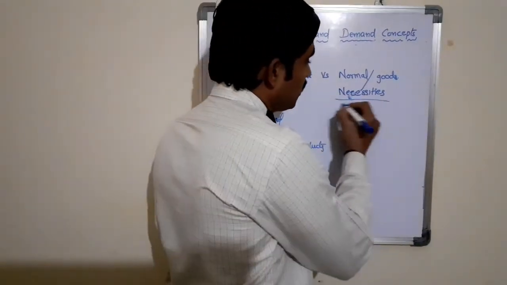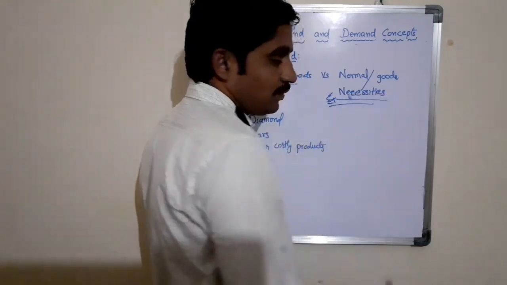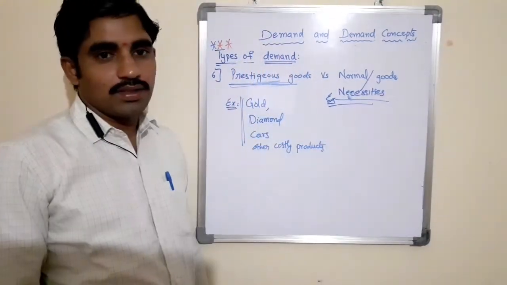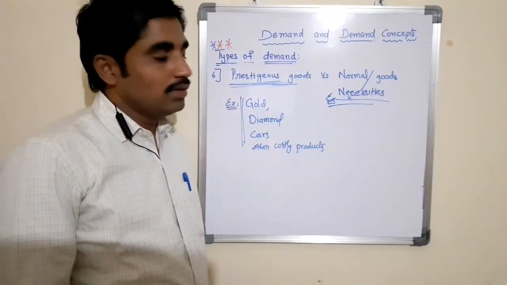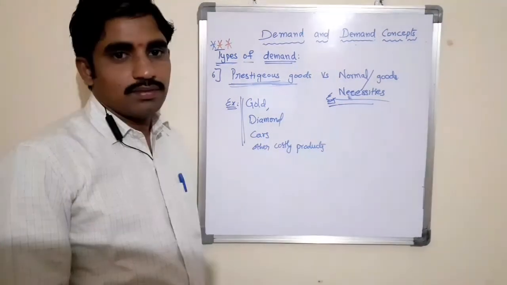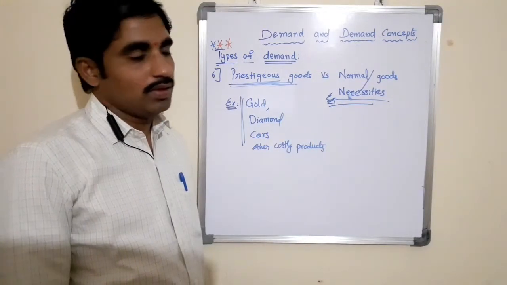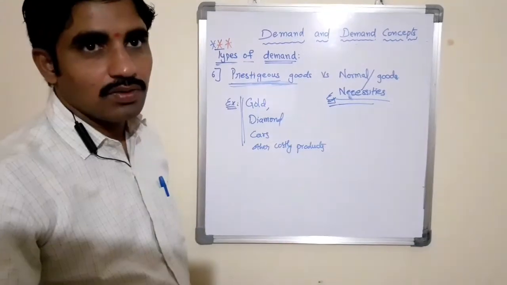All the necessities, for example, rice is a necessity or a normal good. Fruits and other products come under normal goods.